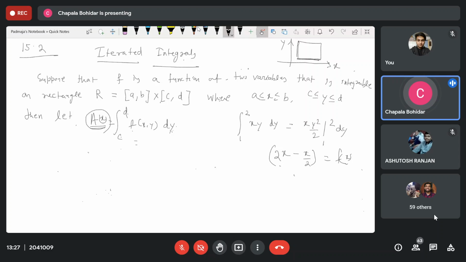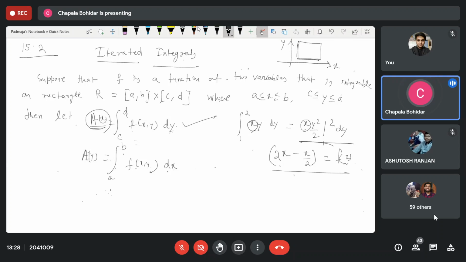So when you integrate over y, we keep x as constant, as I said earlier in the last article. Similarly, when we integrate over x, keeping y as constant, we must get a function of y. If we define it as A(y), then we write the limiting values of x, the integral of f(x, y) dx.